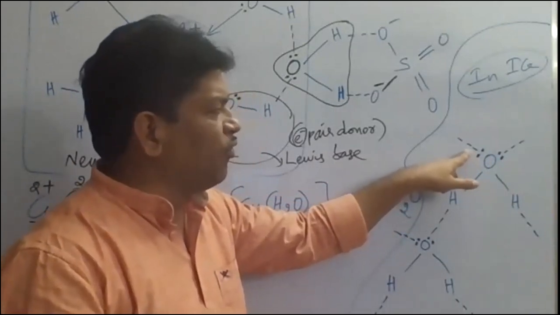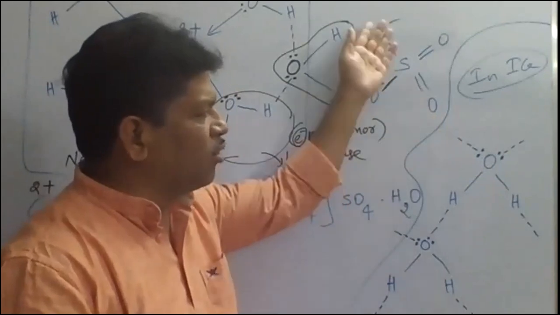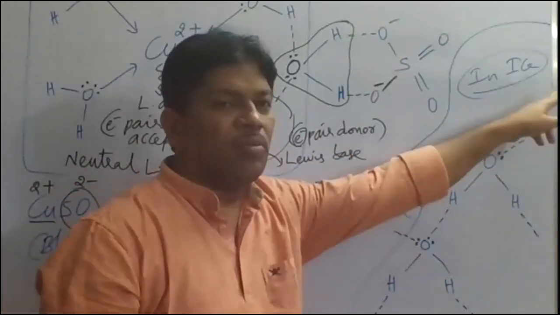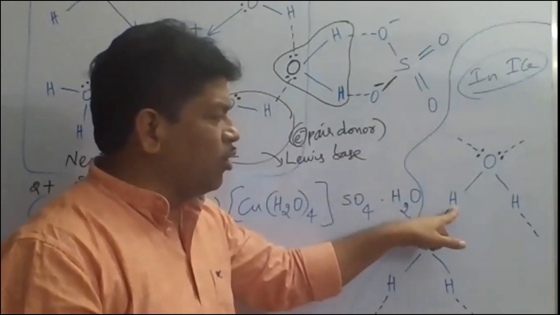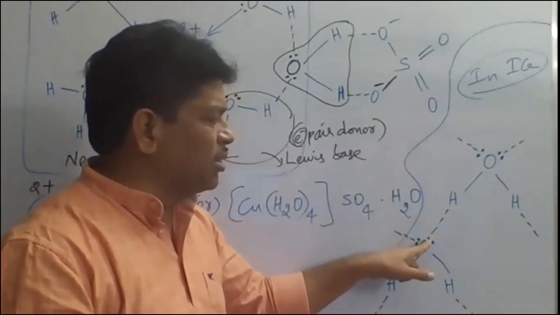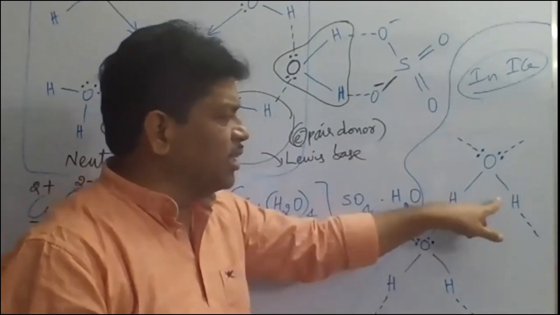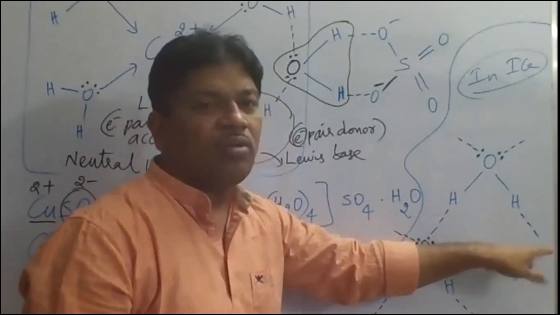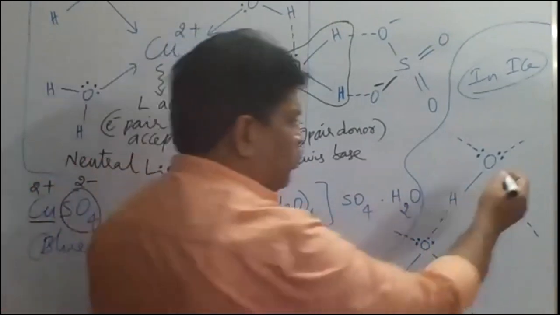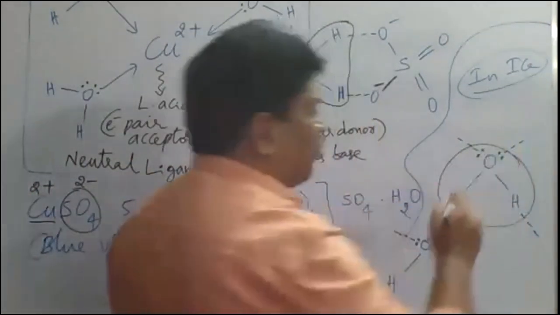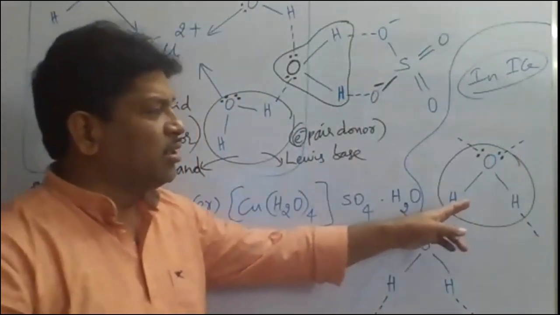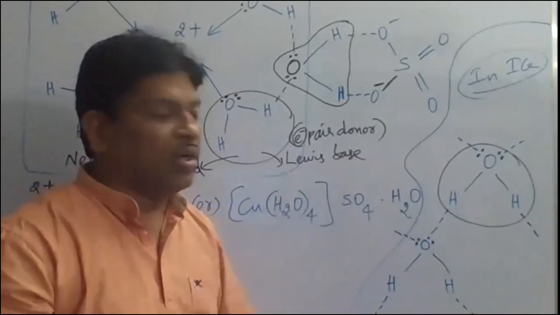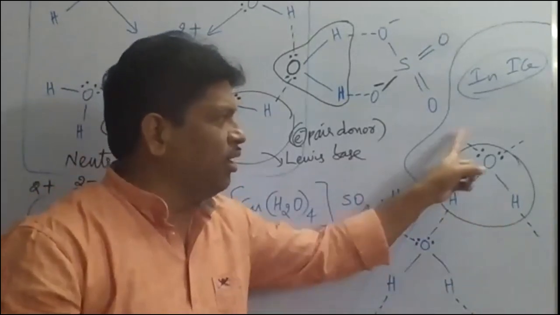Now this lone pair will form a hydrogen bond with H of another water molecule. This lone pair will form a hydrogen bond with hydrogen of another water molecule. And here the hydrogen will form a hydrogen bond with oxygen of another water molecule. This hydrogen also forms a hydrogen bond with oxygen of another water molecule. So in this way, if you observe one water molecule, it has formed a total of how many hydrogen bonds? 4 hydrogen bonds. So 1, 2, 3, 4 hydrogen bonds.